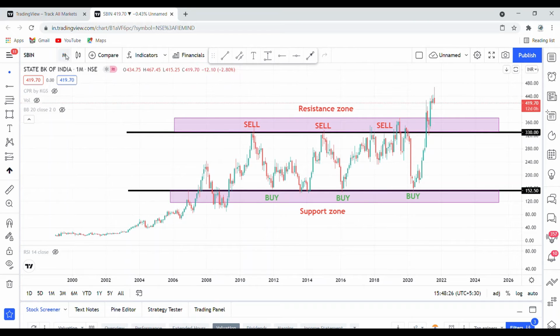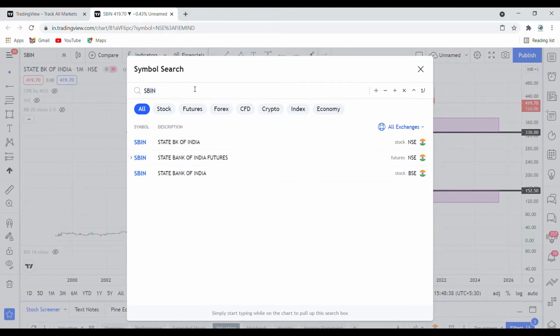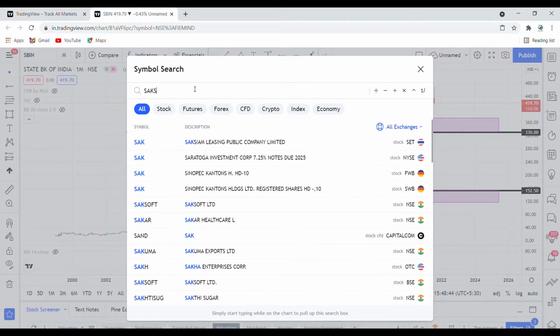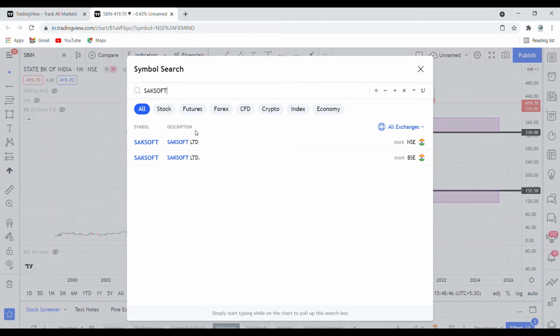This is a monthly chart of SBI. From this very good example, you understood what is resistance and what is support. Any stock you can take like this. Suppose we can talk about any other stock, suppose Saxoft, that is also another stock you can say.